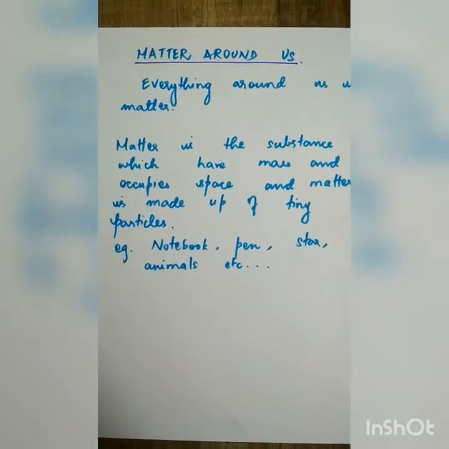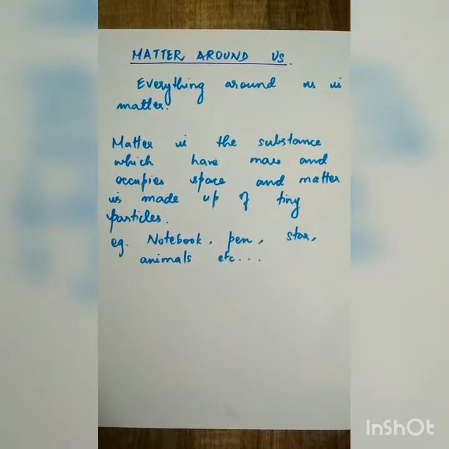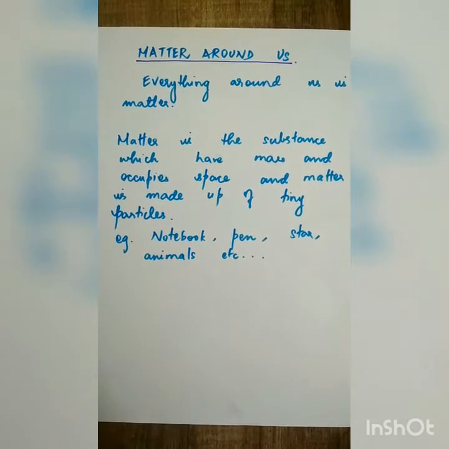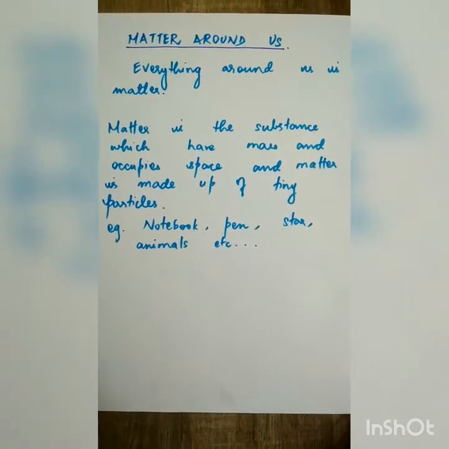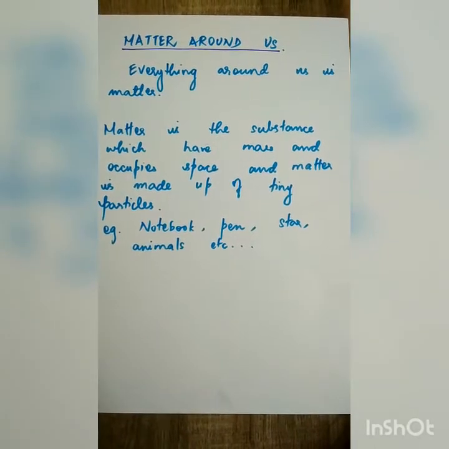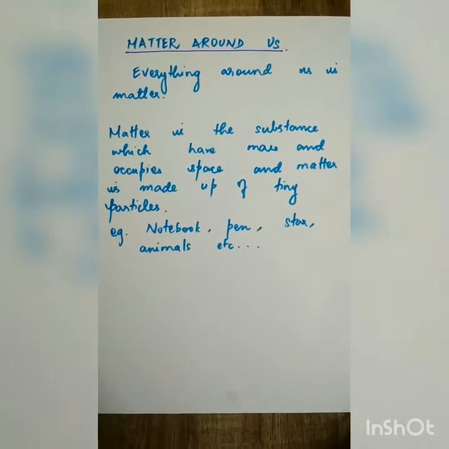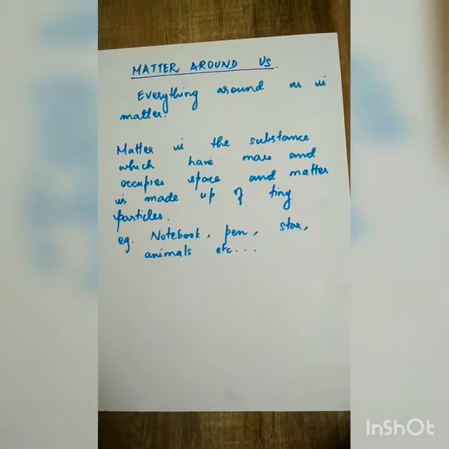So, matter around us. Matter is a substance which has mass and occupies space, and matter is made up of tiny particles. For example, notebook, pen, pencil, star, sun, planet, air, animals, drops of water, etc. Matter is anything that has mass and occupies space.